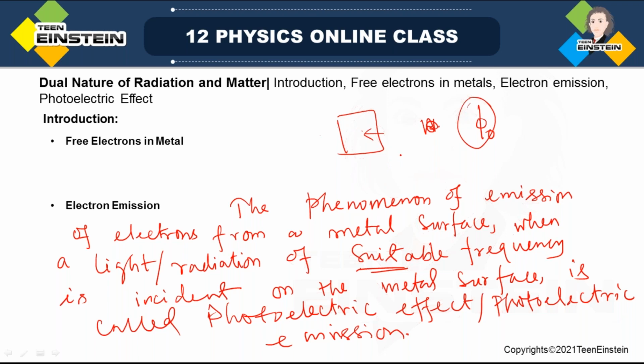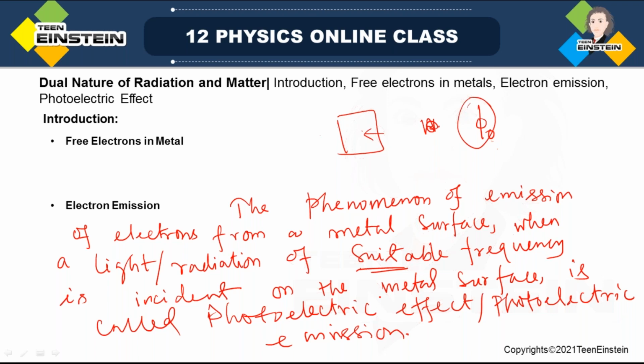It varies from material to material and also with the surface. If a surface is very shiny, then electrons are ready to come out with minimal energy supplied. But if it is very rough, then you need to supply more energy. So just remember that the work function varies from metal to metal.